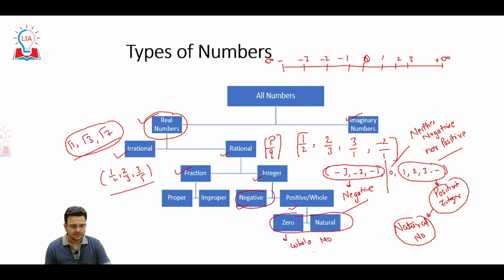So I have given the basic idea of numbers, like what are real numbers and what are imaginary numbers. Real numbers can be irrational and rational. Rational numbers can be written in P upon Q format. Rational numbers can be divided into fraction and integer. Integers are -3, -2, -1, 0, 1, 2, 3, 4. These integers can be negative integers and positive integers. When we add 0 to the positive integers, they are called whole numbers. This is the basic idea.